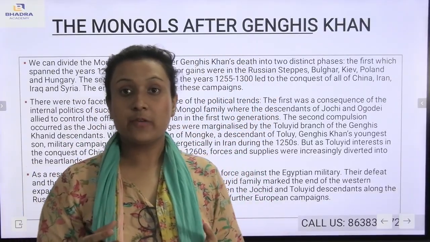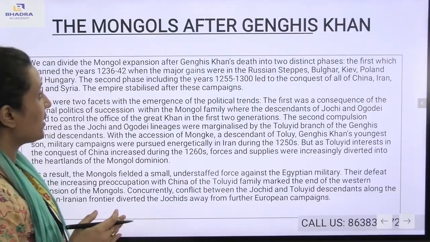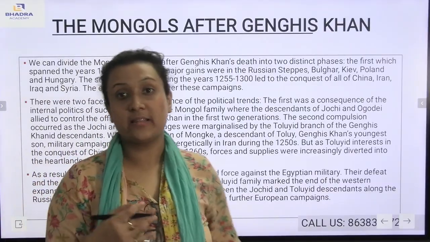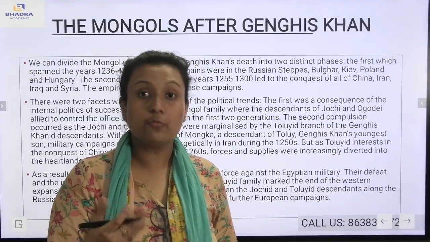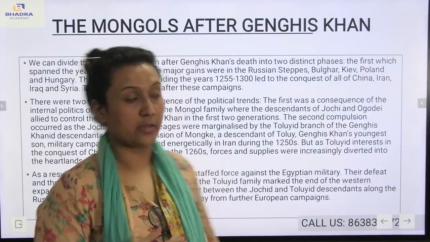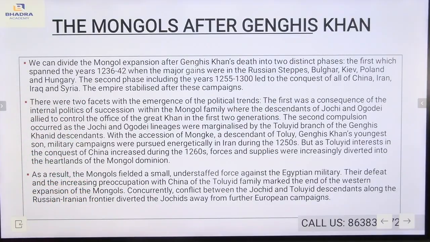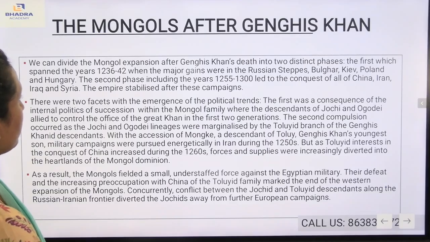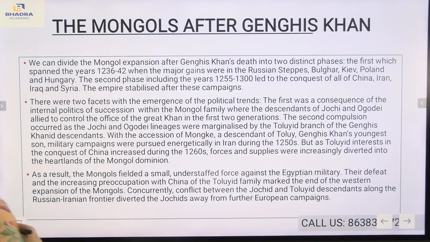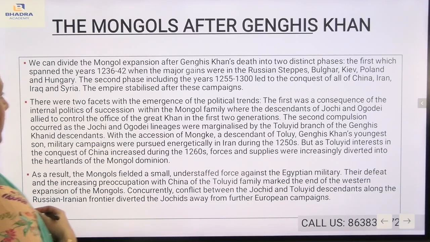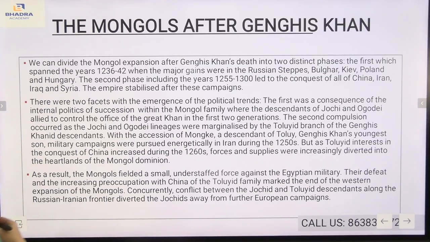So here we will be discussing the Mongols after Genghis Khan. Genghis Khan died in the year 1227. Afterwards, what was the aftermath? We can divide the Mongol expansion after Genghis Khan's death into two distinct phases. The first spanned the years 1236 to 42, when the major gains were in the Russian steppes, Bulgar, Kiev, Poland and Hungary. The second phase includes the years 1255 to 1300, which led to the conquest of all China, Iran, Iraq and Syria. The empire stabilized after this campaign.